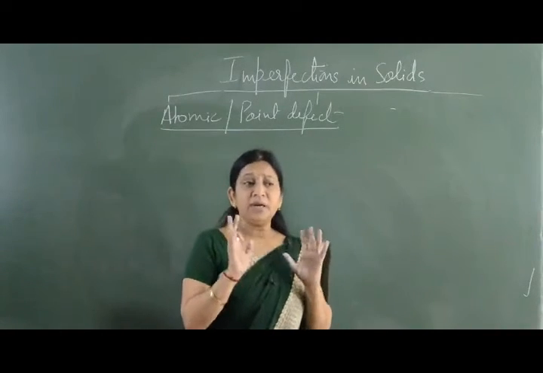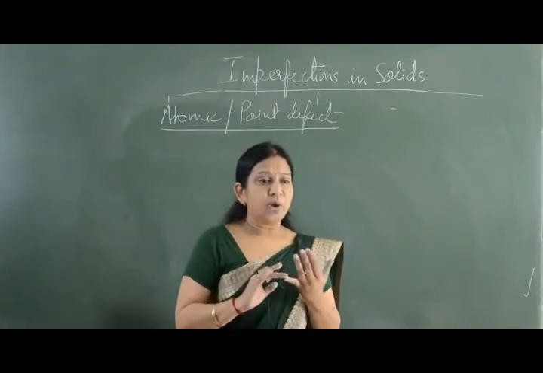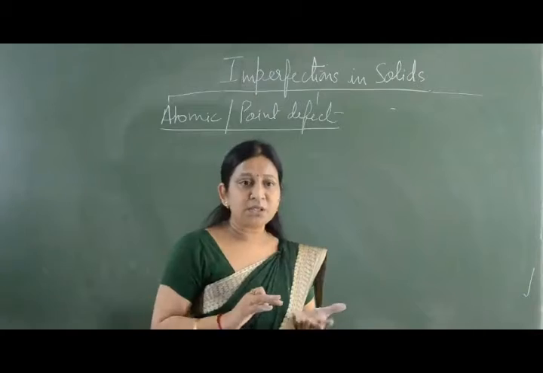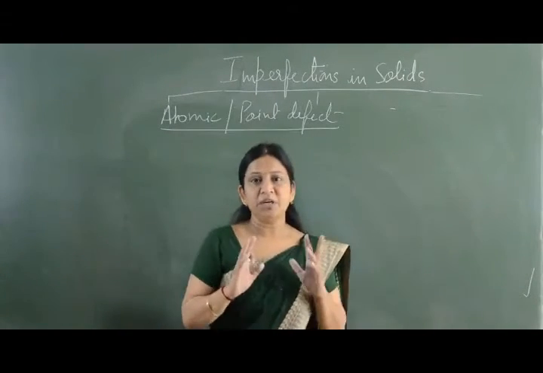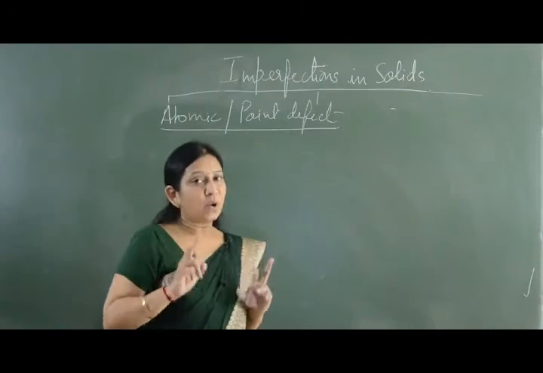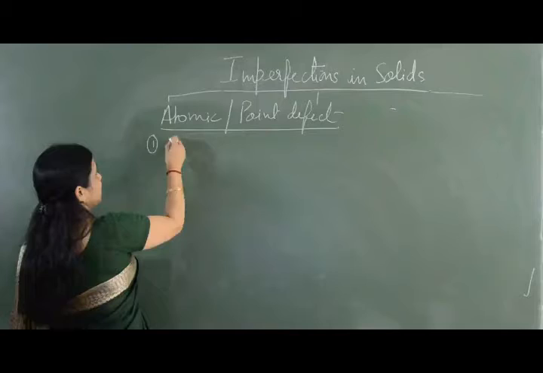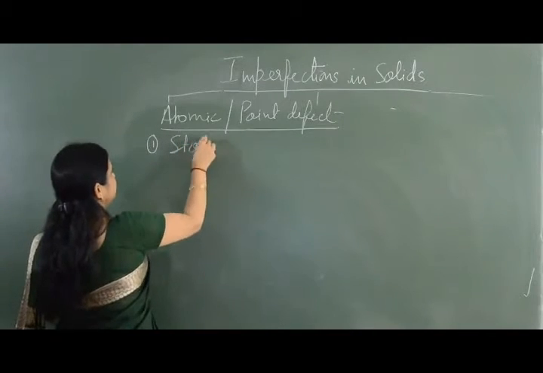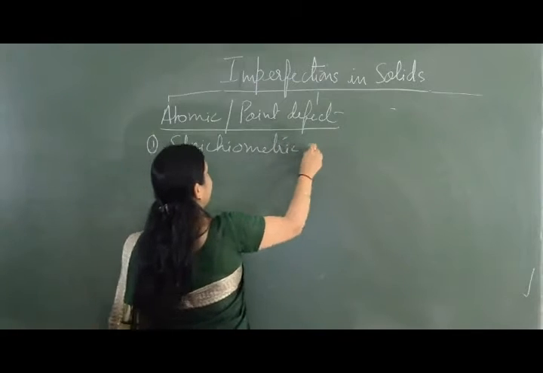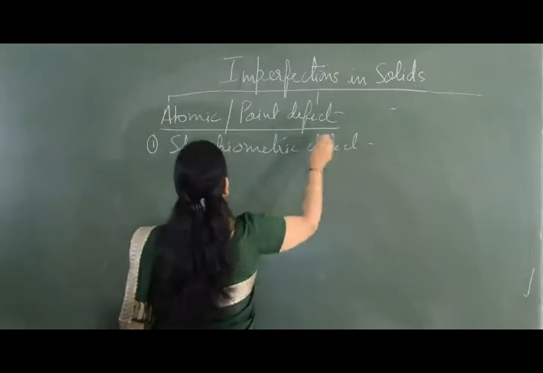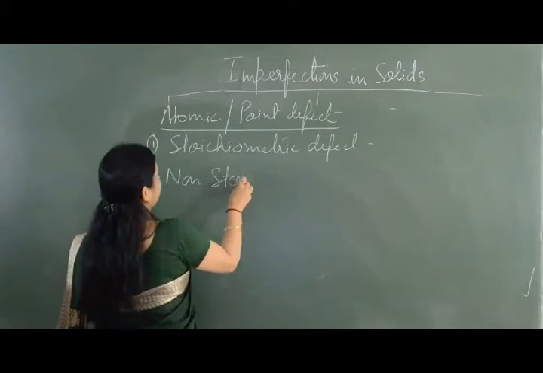Apart from lattice sites we have voids, or interstitial sites. So the atom is either missing from the crystal, or it is not present at the lattice site but is present at the interstitial site. That constitutes atomic defect. Now we have two types of atomic defect: the first one is stoichiometric defect, and the second is non-stoichiometric defect.